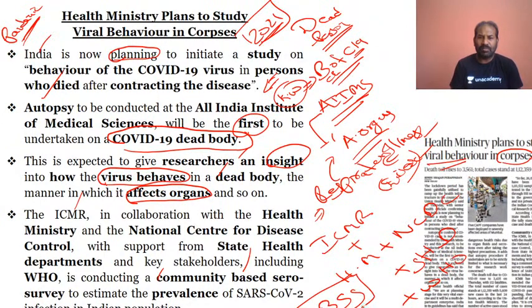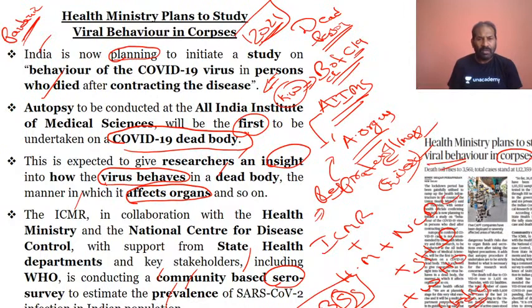So this is again very important for what is a keyword. What do you mean by community-based? We know sero, we know community-based and survey. What is sero? Sero is a test which is being done on the blood to find out the antibodies. So community-based sero survey to estimate the prevalence of SARS-CoV-2 infection in the Indian population.